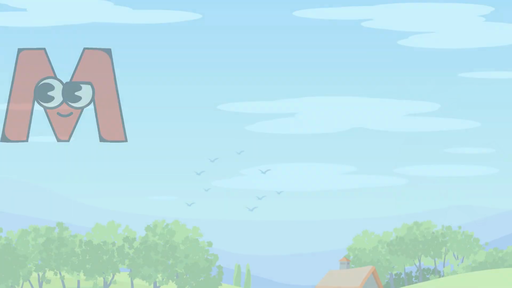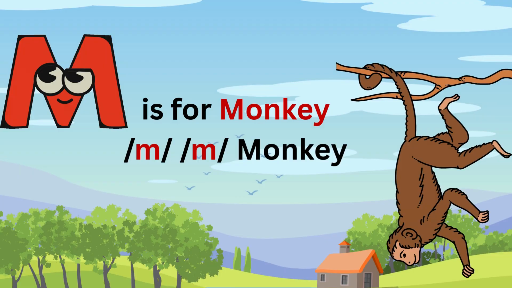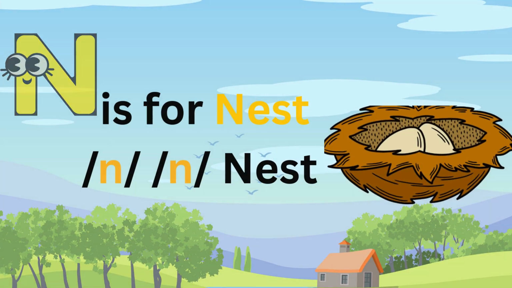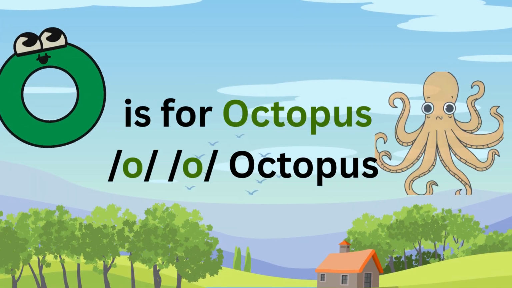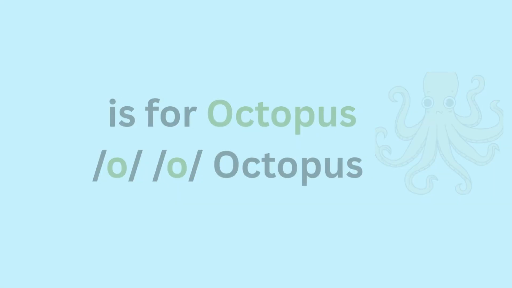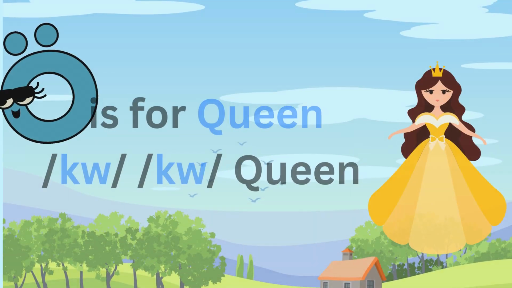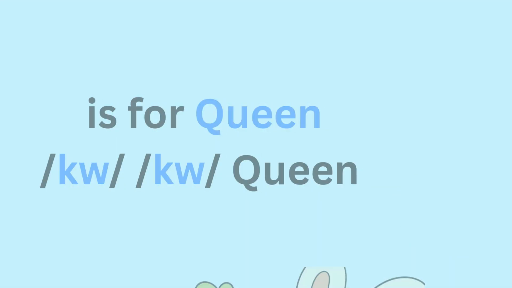Lion. M is for monkey. Monkey. N is for nest. Nest. O is for octopus. Octopus. P is for panda. Panda. Q is for queen. Queen. R is for rabbit.